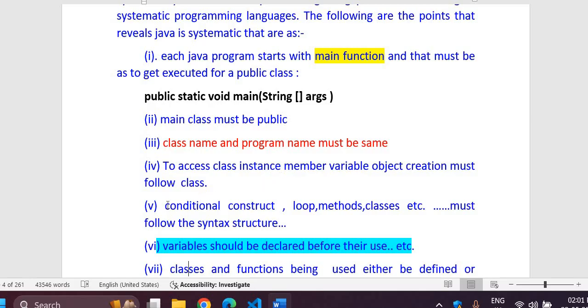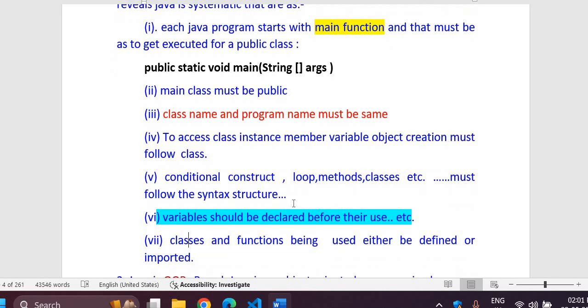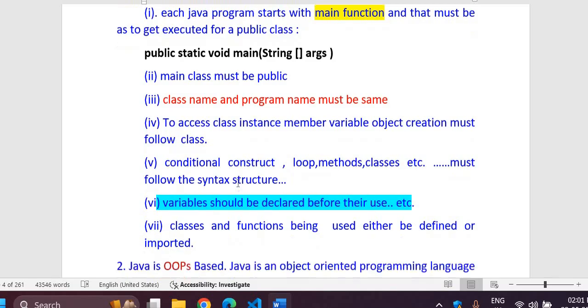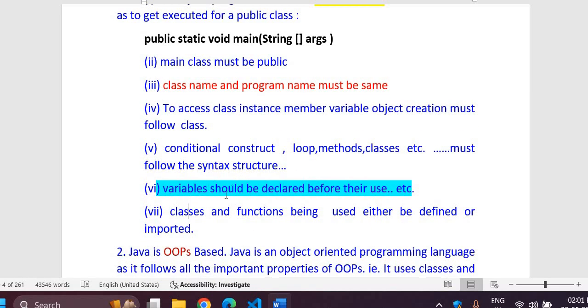Then, as we have already discussed, conditional constructs, looping structures, methods and classes, etc. must follow the syntax structure as defined in the compiler program. So it must follow all those rules and structure of declaring everything. Variables should be declared before their use. This is another important point: a variable cannot be used without declaring it. In Java, no variable can be undeclared. You will have to declare them, and then only you will be able to use them.